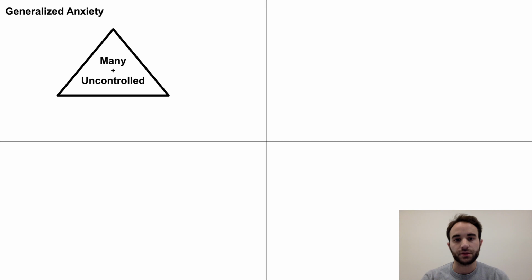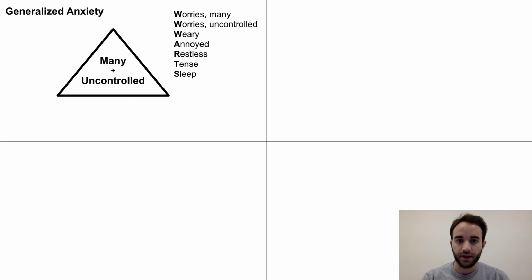The core symptoms of generalized anxiety disorder are many worries and uncontrolled worries. Alongside these core symptoms, the other symptoms of generalized anxiety disorder can be remembered with the mnemonic "worry, worry, warts," which includes weariness or easy fatigability, annoyed or being easily irritated, restlessness, muscle tension, and sleep impairment.